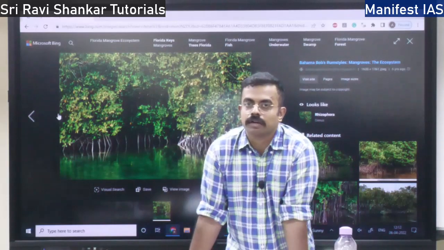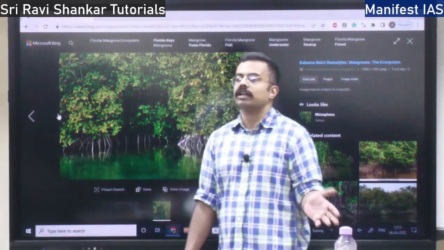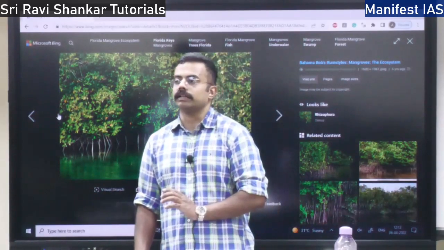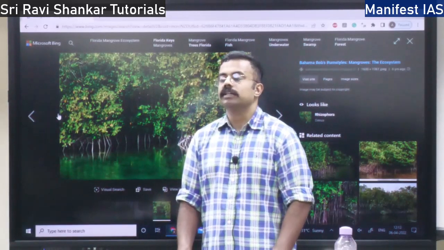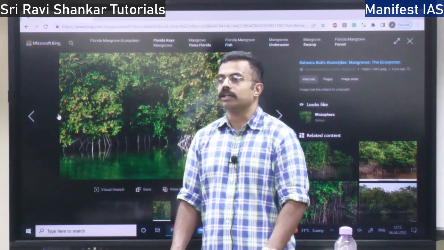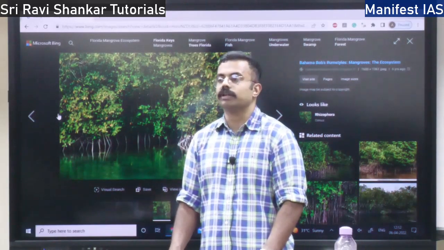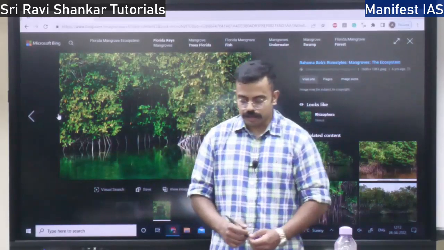Tidal creeks means what? It is a type of land where during high tide there will be water, during low tide there won't be water, right? So tidal creeks you will find, and these mangrove trees are called salt tolerant species. That is, they grow in sea water. Generally plants won't grow in sea water. The mangroves will grow in sea water because they are salt tolerant species.